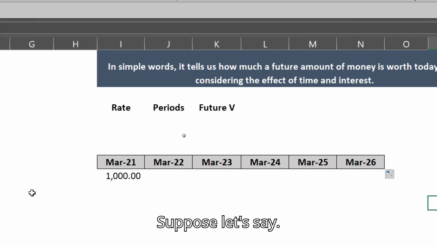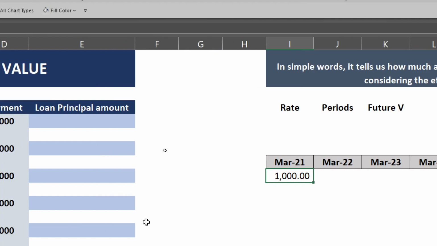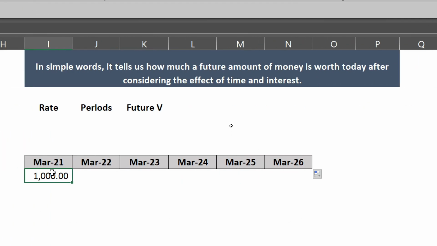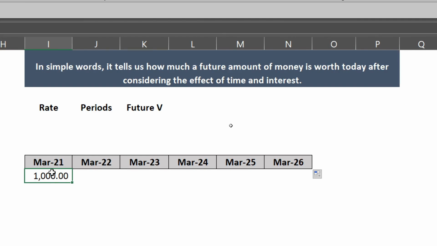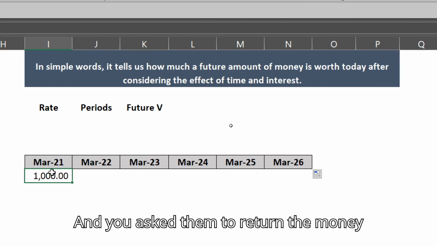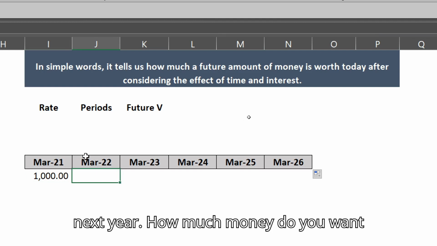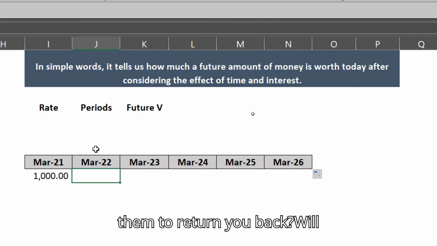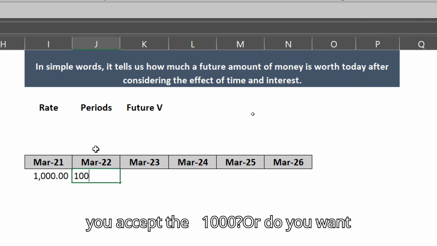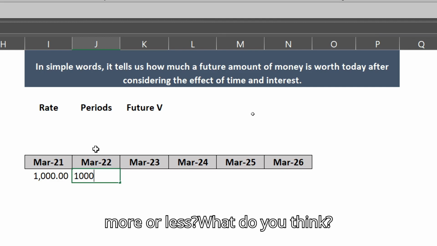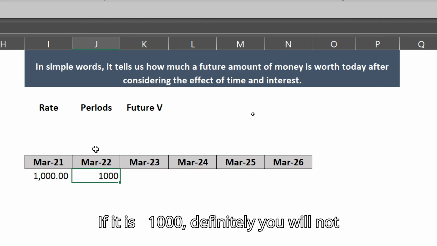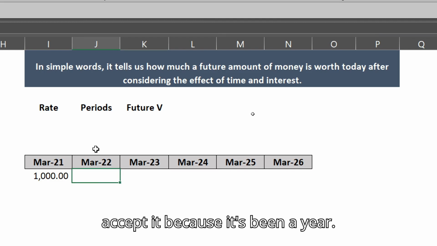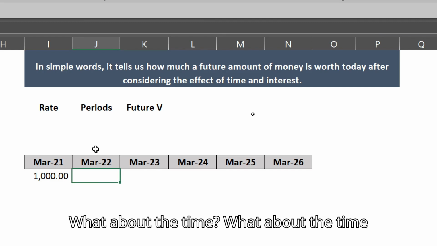Suppose, let's say, you have given 1000 rupees to someone today and you asked them to return the money next year. How much money do you want them to return you back? Will you accept that 1000 rupees? Or do you want more or less? What do you think? If it is 1000 rupees, definitely you will not accept it because it's been a year. What about the time? What about the time value of money?